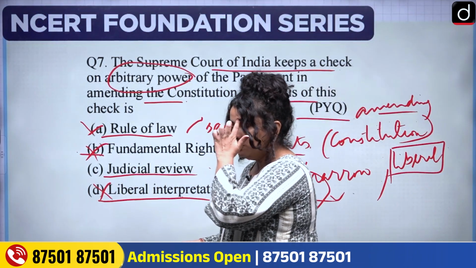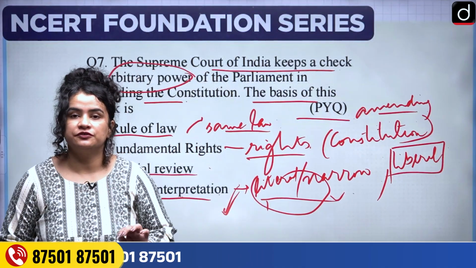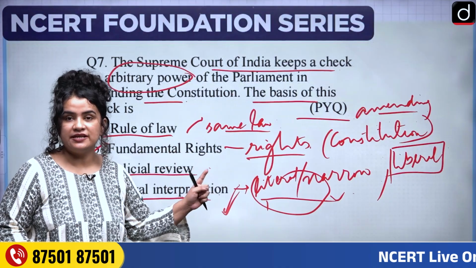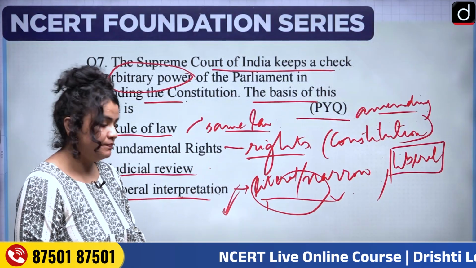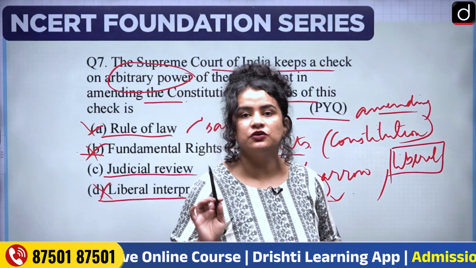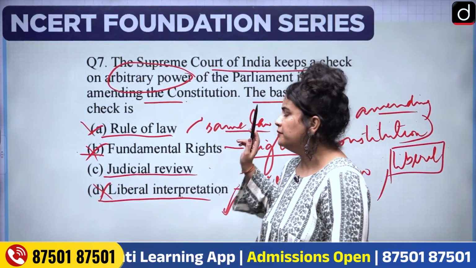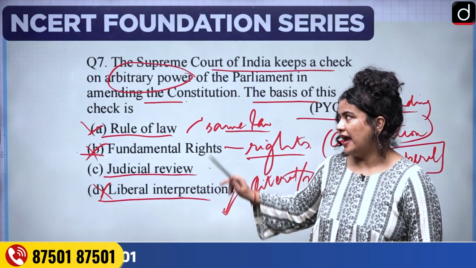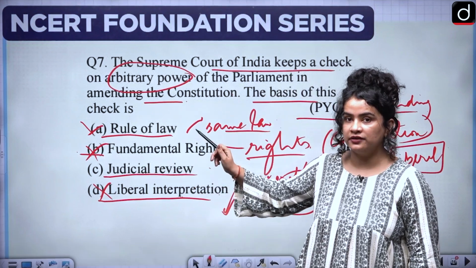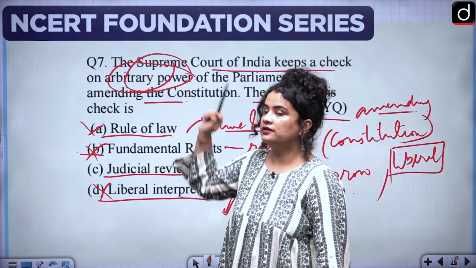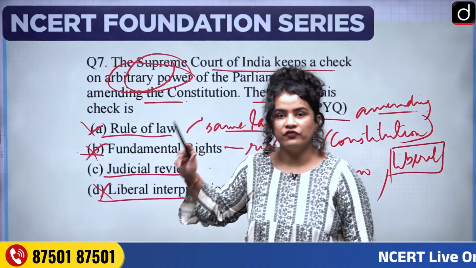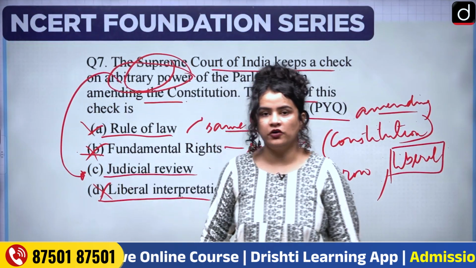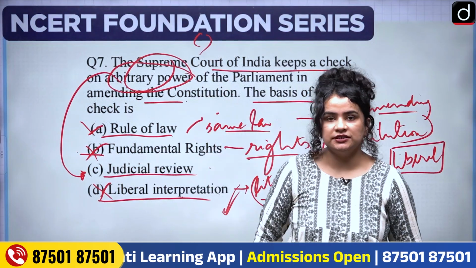Finally, let's look at option C, which is judicial review. Yes. So with the power of judicial review, the Supreme Court can declare any amendment which violates the basic structure of the Constitution, the spirit of the Constitution, which violates either the fundamental rights or any spirit of the Constitution in any which way, null and void. Okay? The arbitrariness of any amendment can be checked via judicial review. All right? So we have our answer, which is option number C.